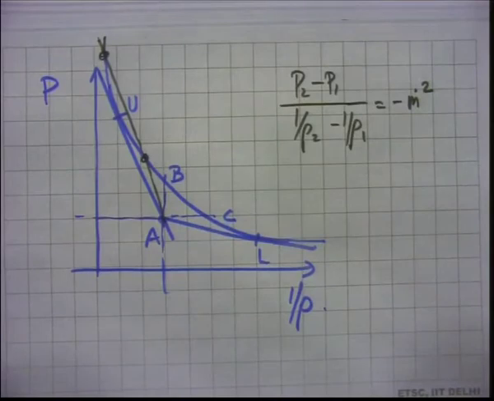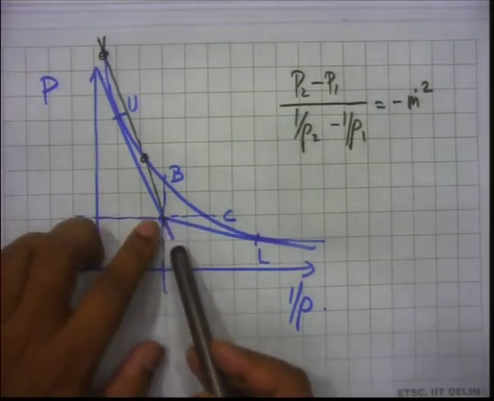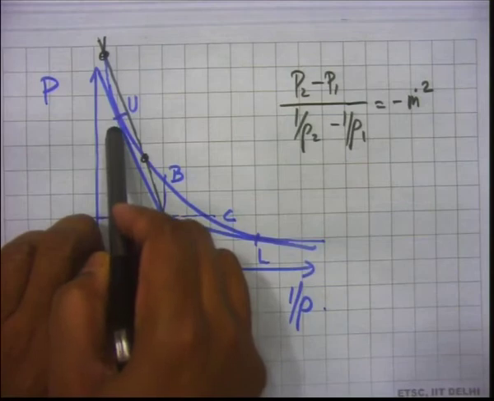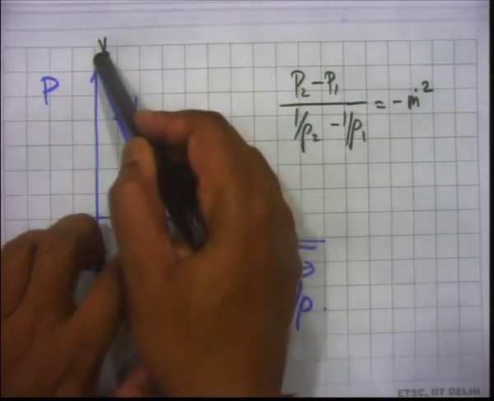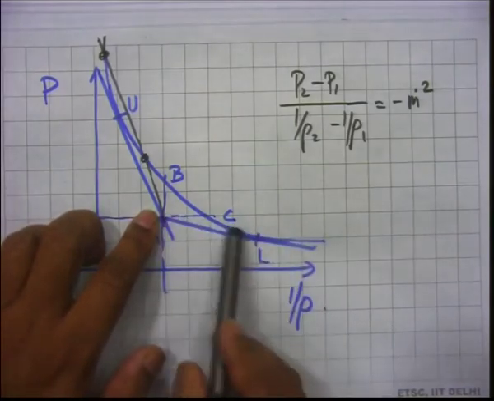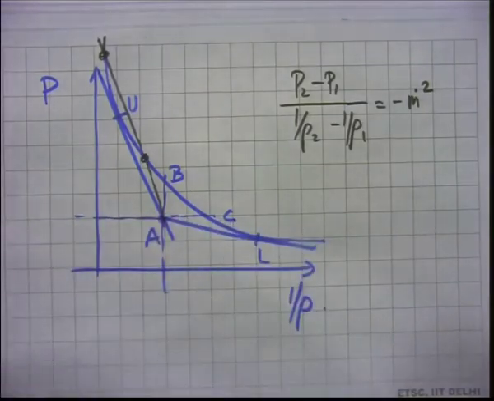Why did we get 2 points? Why not 1? It depends on which region the point lies. Typically, if you draw a Rayleigh line, it will cut at 2 points, is it not? Otherwise, it becomes a tangent. So that is why you got 2 points here. But if you draw another line maybe this side, then you can get 2 points in the deflagration regions also, regions 3 and 4, correct.